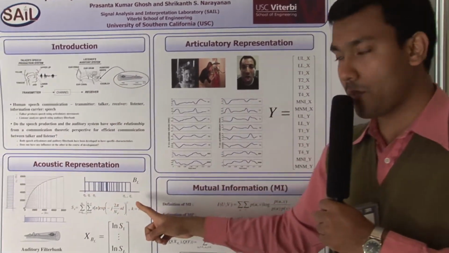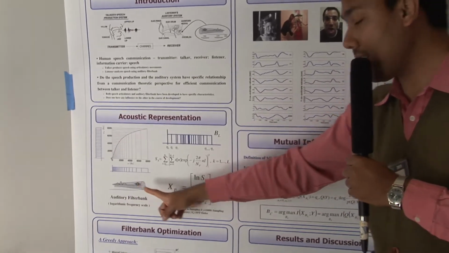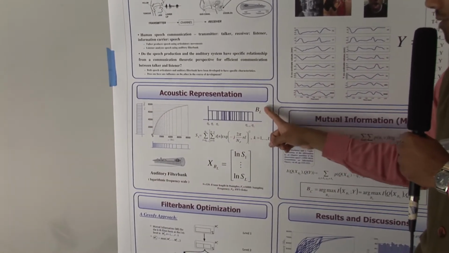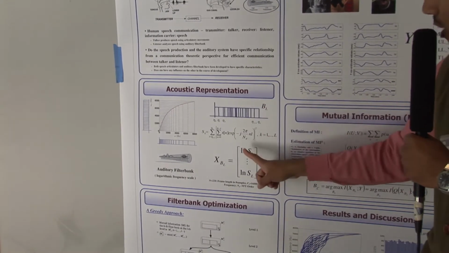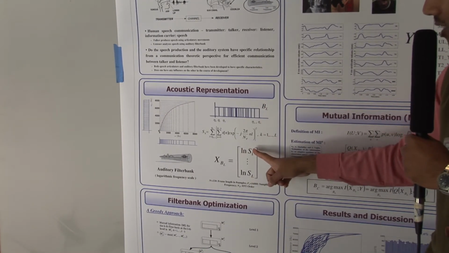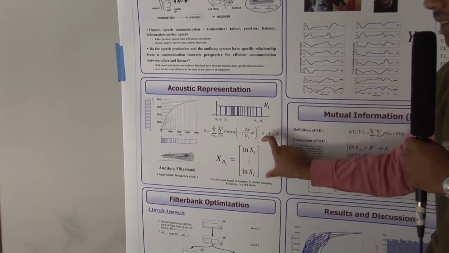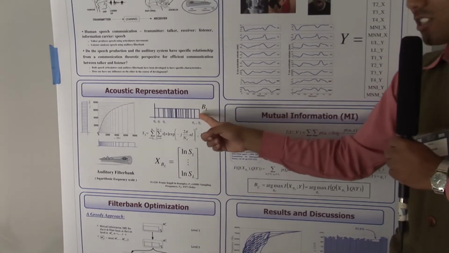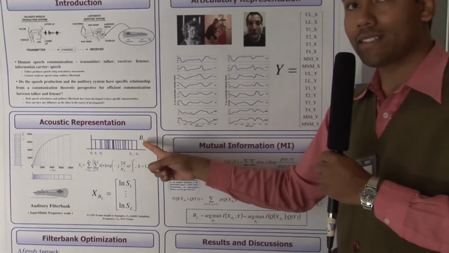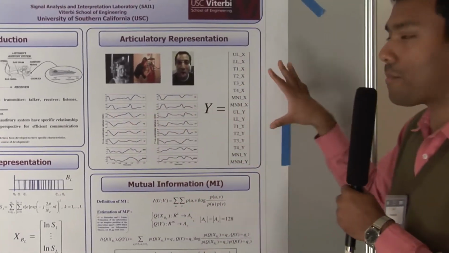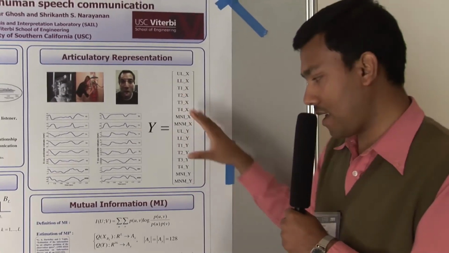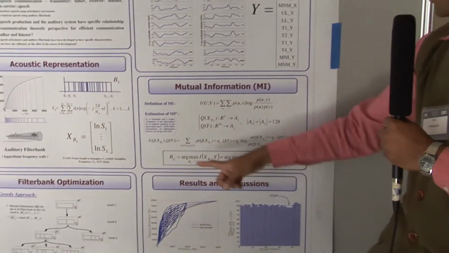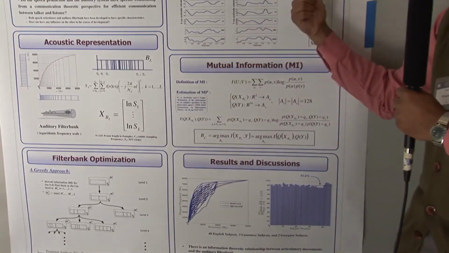At the same rate, we are computing the output of this filter bank, any arbitrary filter bank, not necessarily this particular filter bank, using the output energy of all the filters in the filter bank. Let's say we call the filter bank BL, and the output is the log energy of each of the filters. So we have an L-dimensional representation. Now the question we're asking is, what is the best filter bank that will provide us the least uncertainty about the articulatory representation? And that we can easily figure out by maximizing the mutual information between X_BL and Y.